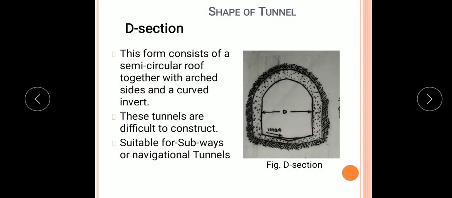taken out of the tunnel. Generally, the construction of this type of tunnel is difficult, and such shapes are suitable for subways or navigational tunnels.